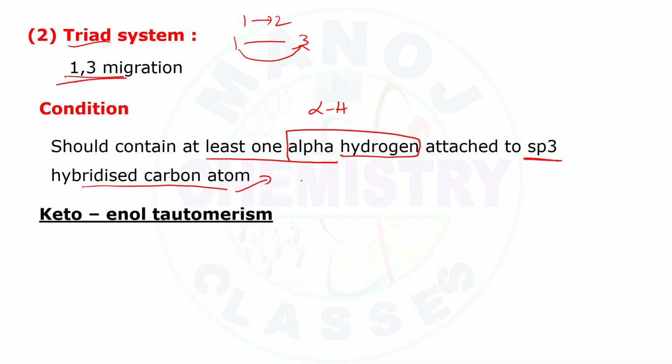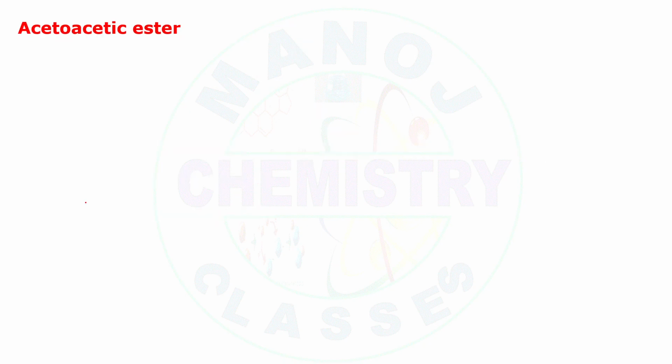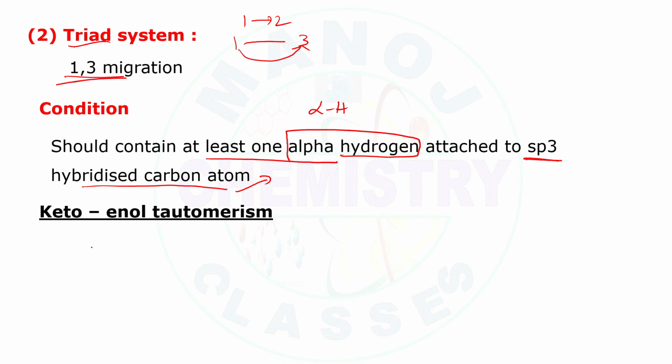So the example is keto-enol tautomerism. For example, if you take CH3 C double bond O, I would like to take an aldehyde. This aldehyde forms an enol, CH2 double bond COH. This hydrogen, the acidic hydrogen, will be migrated to here. For your better understanding, I will change the color of the pen.